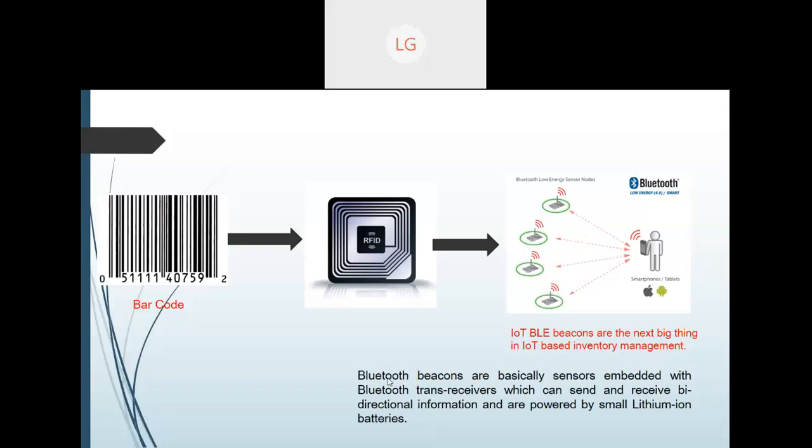So let me tell you first what Bluetooth beacons are. Bluetooth beacons are basically sensors which are embedded with a Bluetooth transceiver. So it's a bi-directional kind of information, and all this information is transferred, powered with a small lithium battery. Whatever communication model you want: device to device, it will go device to device. If you want device to cloud, it will go device to cloud. If you want device to IoT gateway, it will go there. So it depends upon the kind of model that your company has decided.